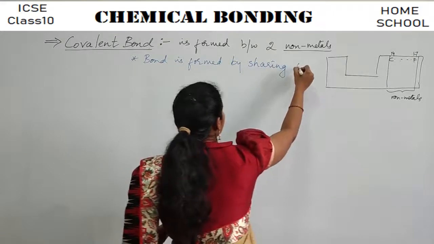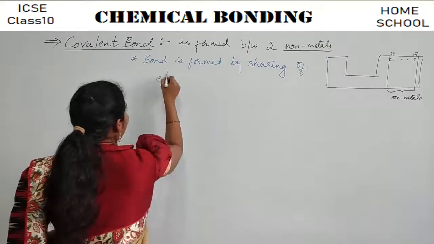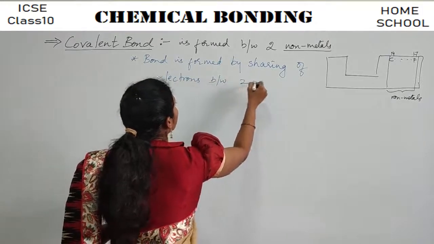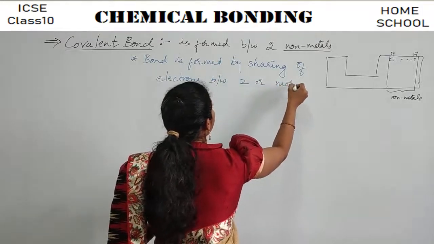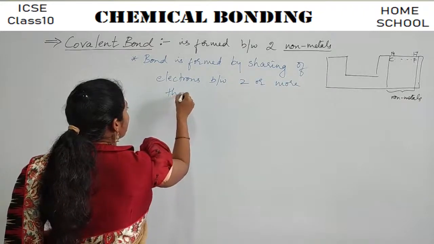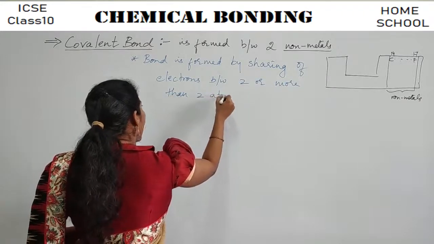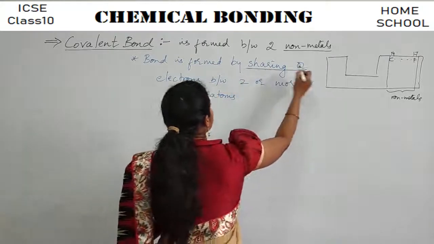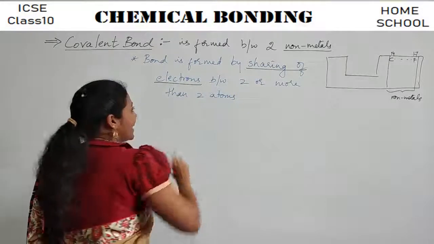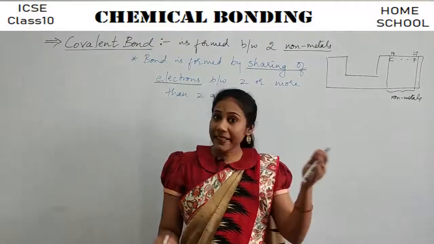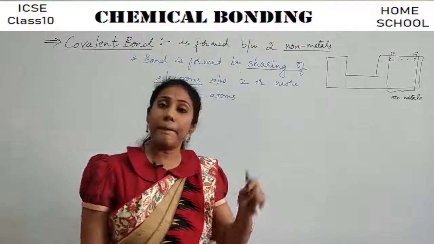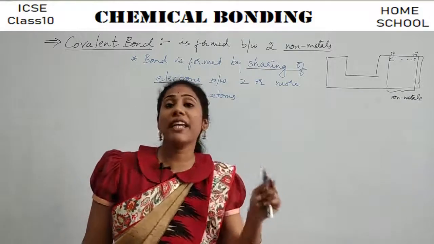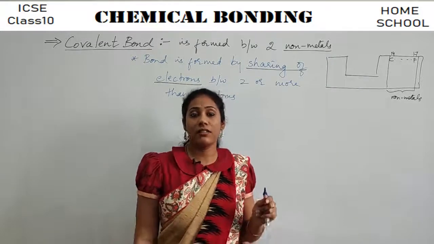Very important words: by sharing of electrons between two or more than two atoms. So this is a very, very important word to understand, guys. So ionic bond was formed by transfer of electrons. But this covalent bond is formed by sharing of electrons.